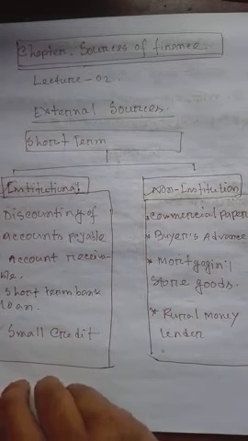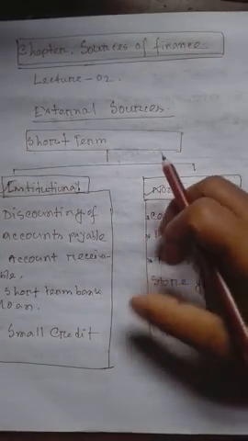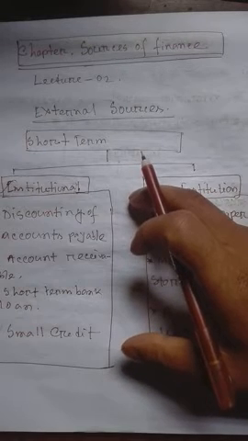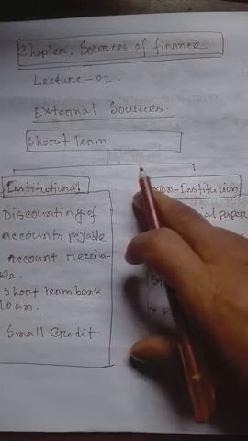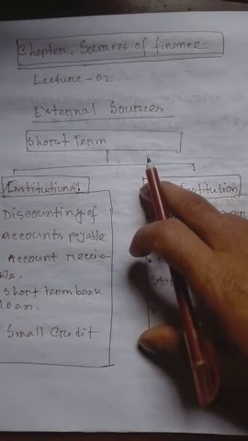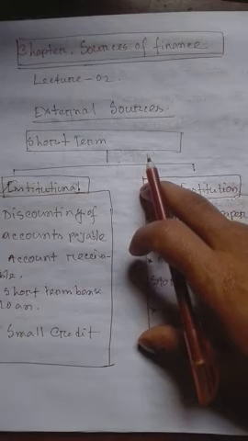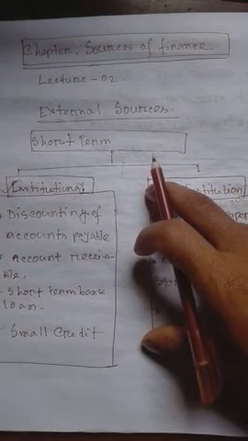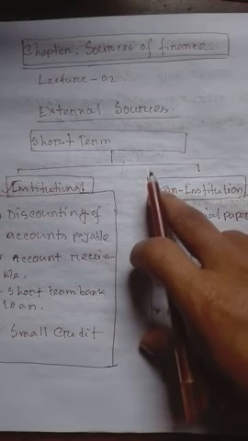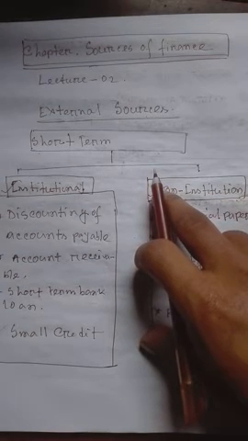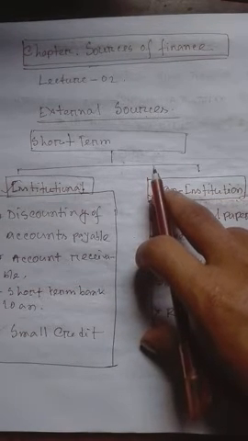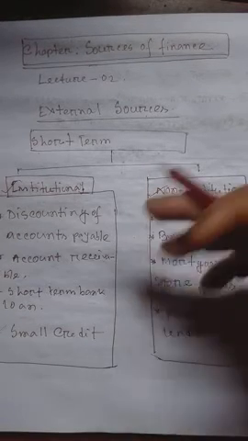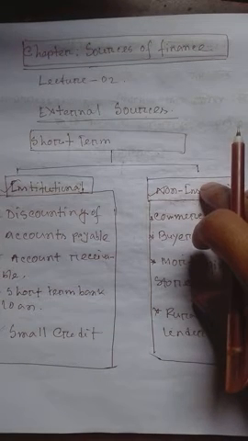Inshallah, today I am describing these topics from this chapter. I hope that if all of the students pay attention in my lectures, you will be able to answer all of the creative questions from this chapter. So now I am describing the discounting of accounts payable. At first, we have to know what accounts payable is, why, and when it occurs.